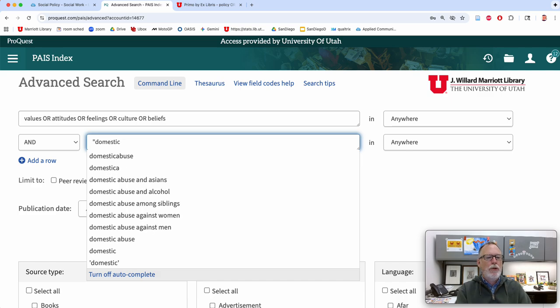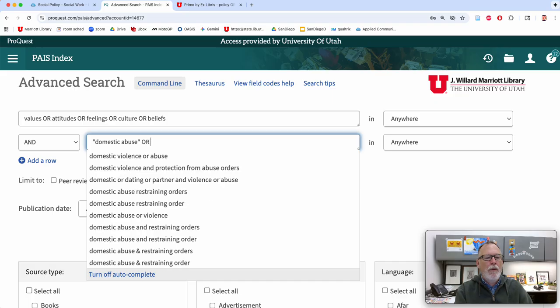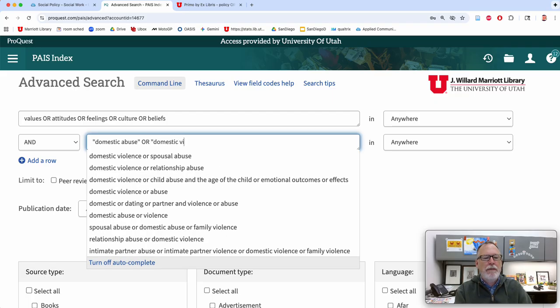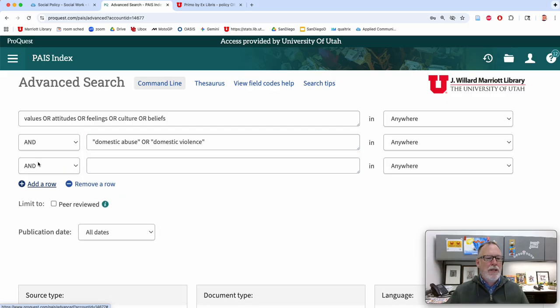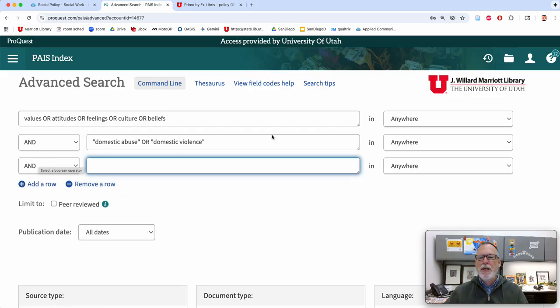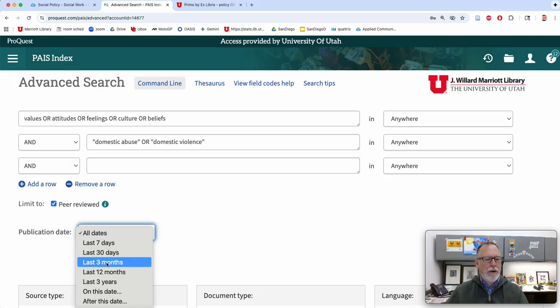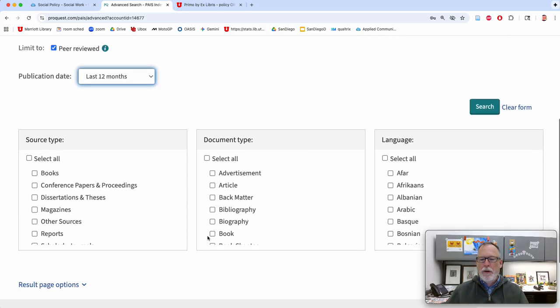We could talk about domestic abuse. Let's try that one instead. Or domestic violence. And then let's add one more. So this is the public policy database, PAIS. Maybe let's try it without looking for policy, because this is a policy and law database.